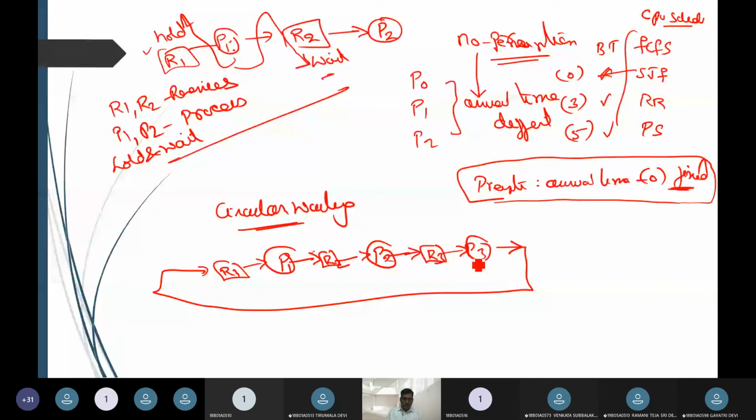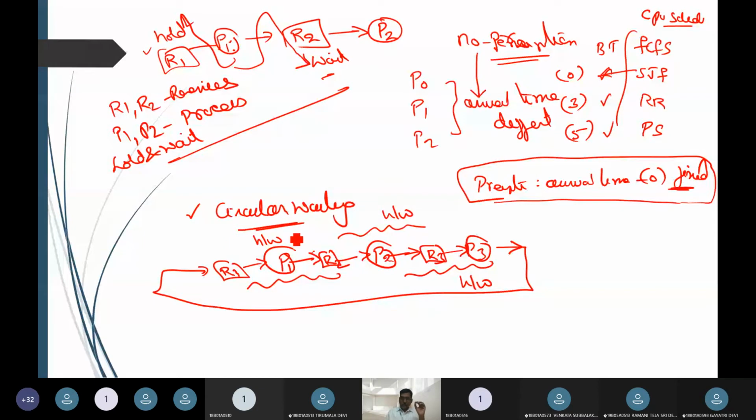Now you can see this is one setup of hold and wait. This is another setup of hold and wait. This is another set of hold and wait. So what is going to happen? Multiple hold and waits are going to be the primitive on which this circular waiting is built.